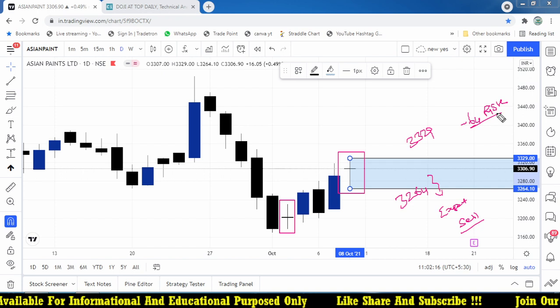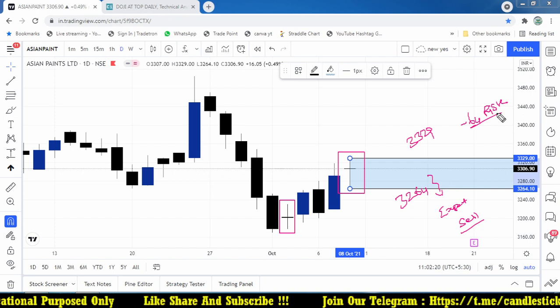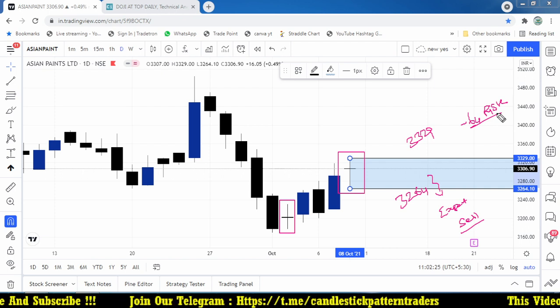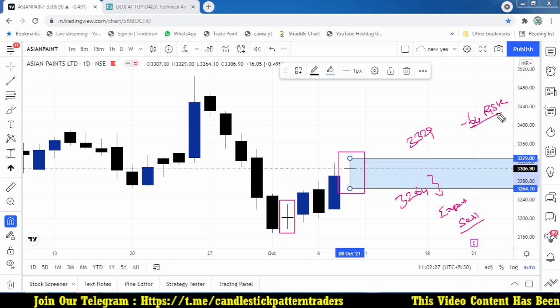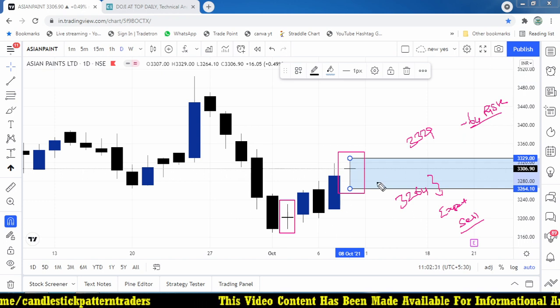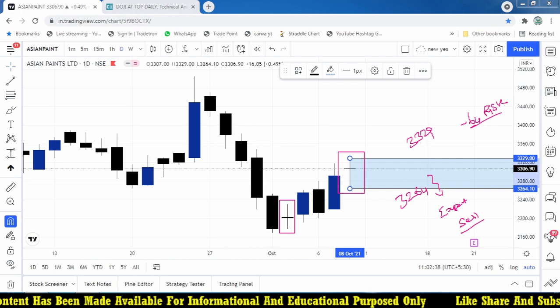If you are ready to take that kind of risk, you can trade with this stock, and if this risk is not suitable, you can avoid this stock because it is a high risk trade with a very huge stop loss from our entry point. So this is a stock which forms a doji at top. Whenever a doji forms at the top, we are focusing on a selling opportunity.